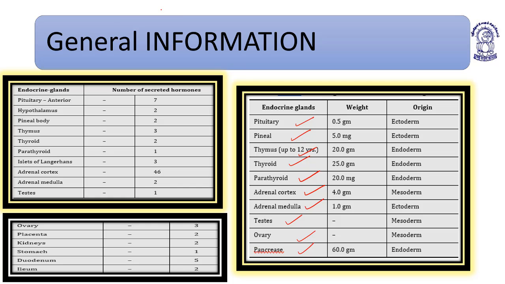Anterior pituitary releases seven hormones. Hypothalamus releases two types of hormones, inhibitory and releasing hormones. Pineal gland, two hormones. Thymus, three. Thyroid, two hormones. Parathyroid, one. Islets of Langerhans, three. Adrenal cortex, 46. And medulla, two hormones. Testis, one hormone. Ovary, three hormones. Placenta, two hormones. Kidneys, two hormones. Stomach, one hormone. Duodenum, five hormones. And ileum, two hormones.